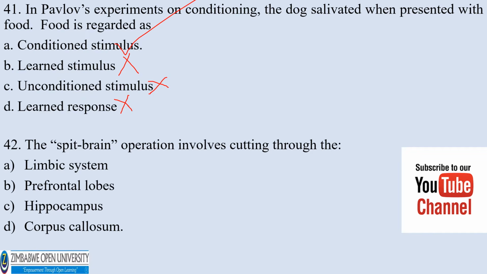The split brain operation involves the cutting through the limbic system, prefrontal lobes, hippocampus, corpus callosum. The correct answer would be D.